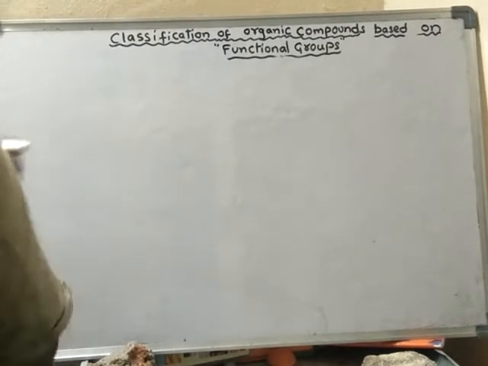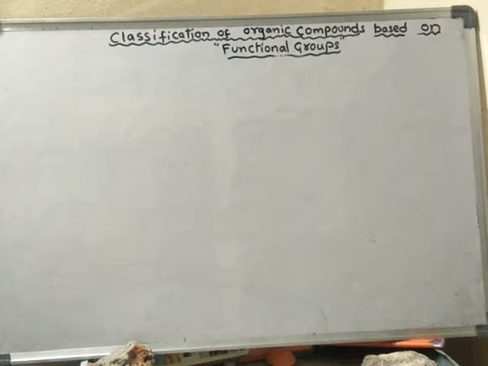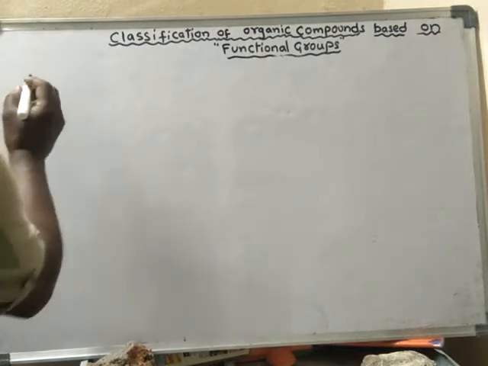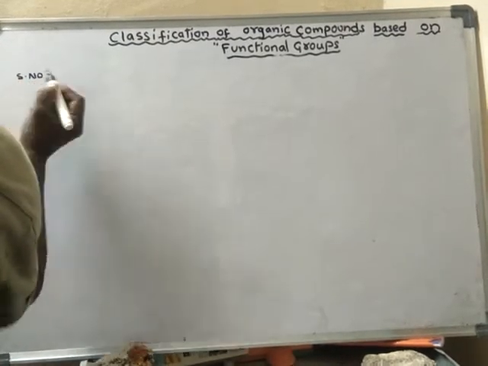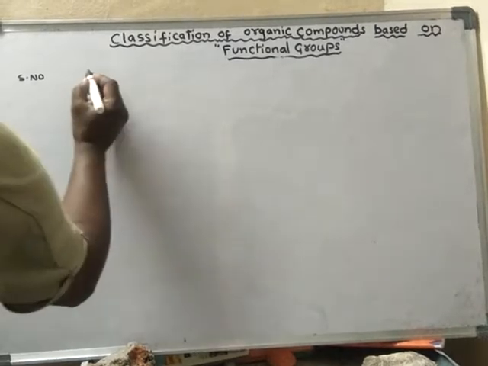So I will write in the form of a column. I will give you these functional groups. These functional groups are most important, so please concentrate on this. First column, serial number. Next, functional group.